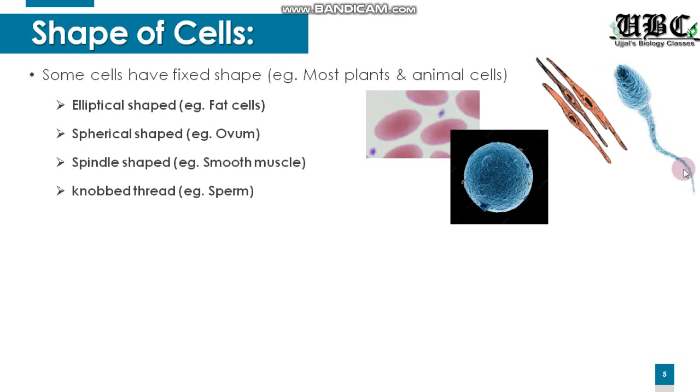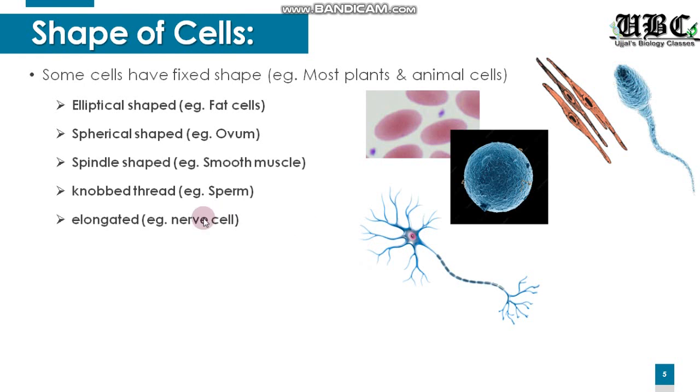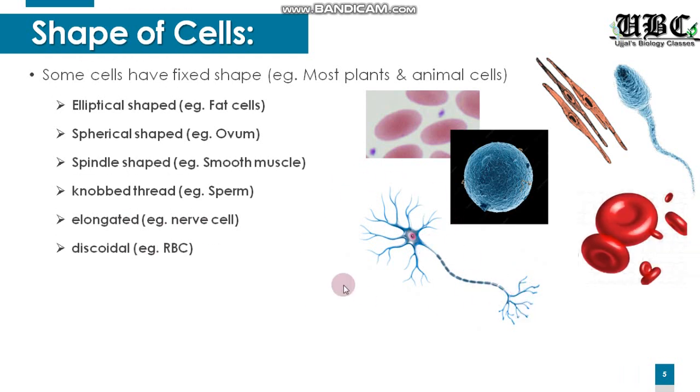Thread refers to the tail, and a knobbed head is this one. Moving on to the elongated shape, the best example is the neuron or the nerve cell. And finally, we have the discoidal, that is the erythrocyte or the red blood cells inside our blood.